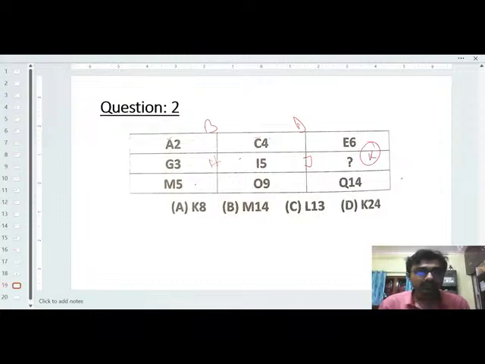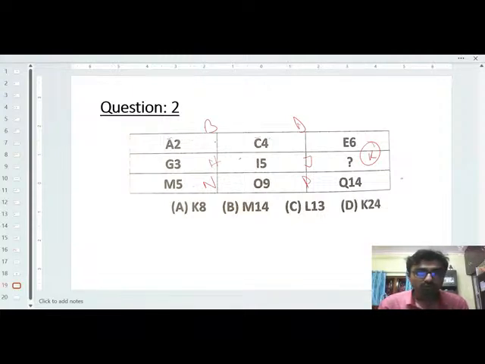Just look in the third row: M, then N, then O, then P, then Q. So here I can confirm that K will be the first letter, because in every row there is a similar kind of relationship. Next, the digit.